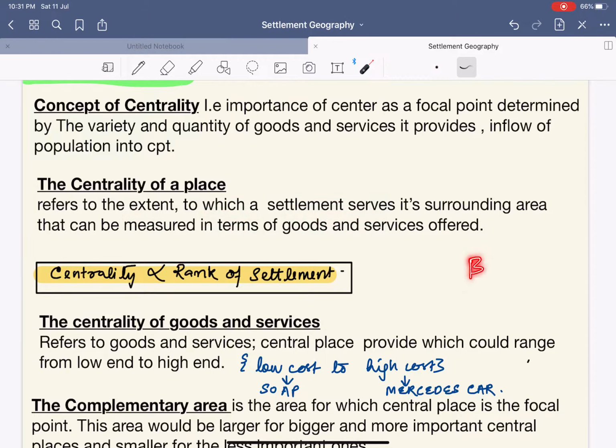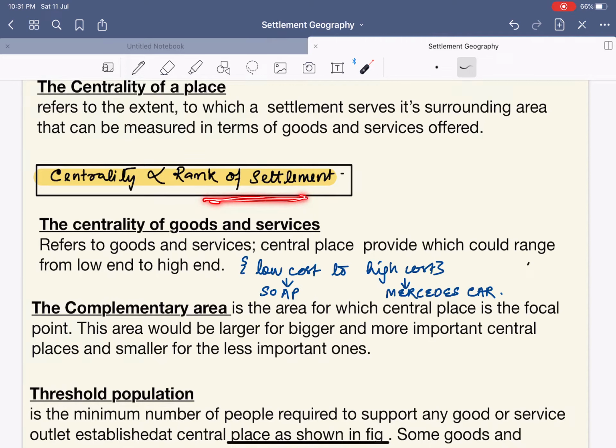Let us say this is Bhubaneswar. Bhubaneswar has Apollo Hospital. Apollo, being a specialized hospital, has very good facilities for heart surgery. In that case, we can say that Apollo Hospital serves Balianta, a village nearby. We can also say Apollo in Bhubaneswar serves Baranga, again a region very near to Bhubaneswar, in between Cuttack and Bhubaneswar. Simple. It says that centrality is directly proportional to the rank of the settlement.